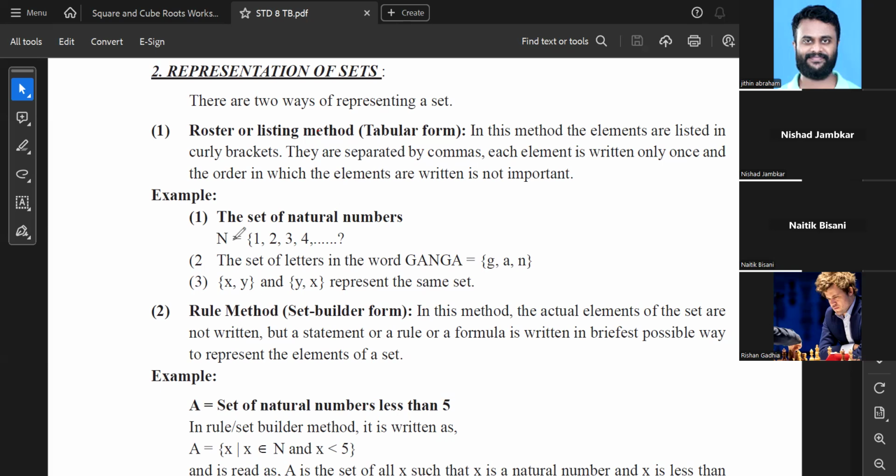For example, if you wish to write the set of natural numbers, the first thing is to give a symbolic representation for natural numbers, for which you use a capital letter, so they have used a capital N here, that is equal to, curly brackets 1, 2, 3, 4, dot dot dot.